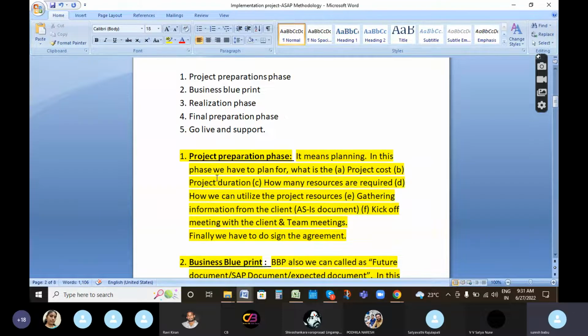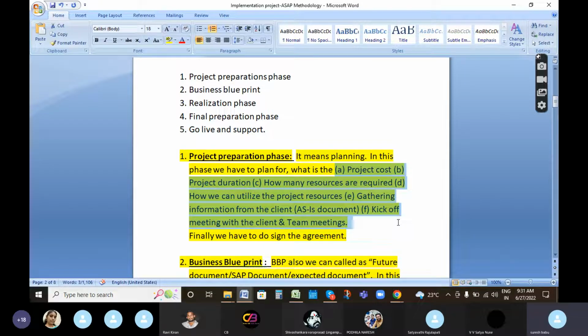So, coming to the first phase, project preparation. Project preparation means planning for the project. Here planning means the project cost, the project duration, how many resources are required, how we can utilize the project resources, and gathering information. Gathering information means what the client's existing systems are, which is called the as-is document. Then the kick-off meeting and team meetings, and finally they will do the agreement and sign. This is the project preparation phase.